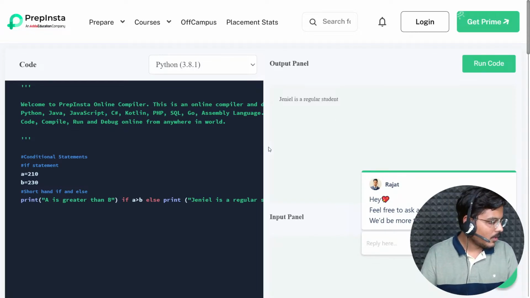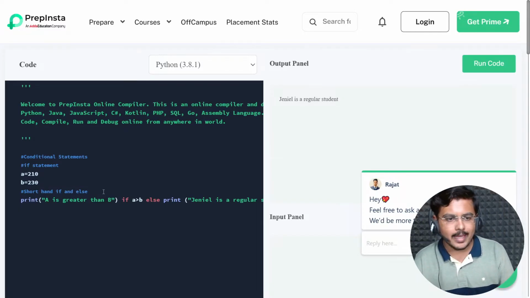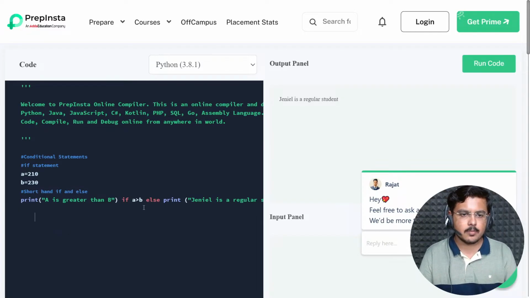Fine. Can we write if, elif and else statements in one line? No. It would throw an error. If you want to do it in this manner, it would work. But if you want to write it in a manner where you're trying to fix indentation and then trying it, no, it won't. Fine. That is why I'm teaching you all this.